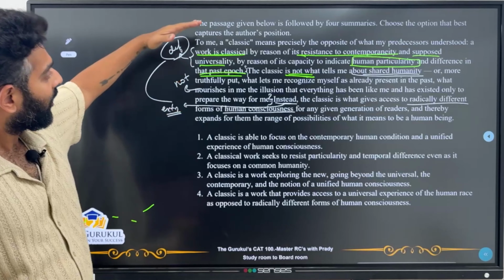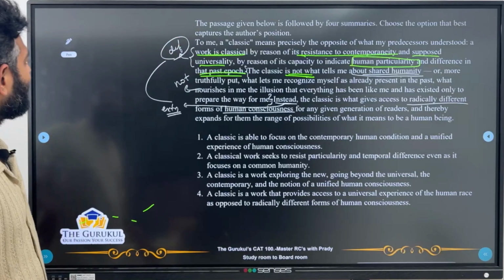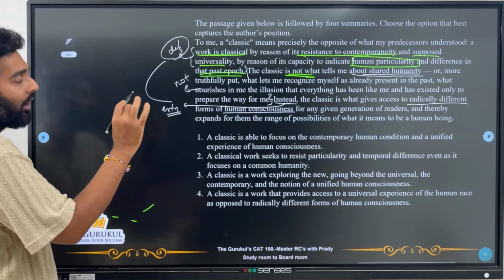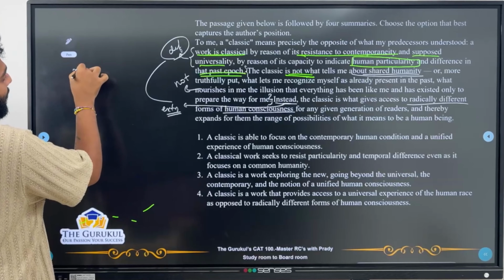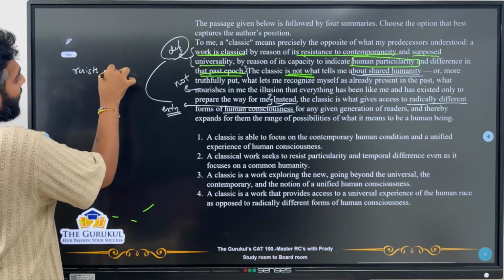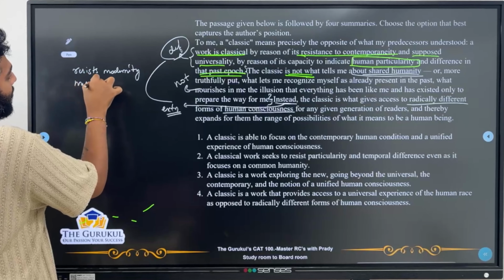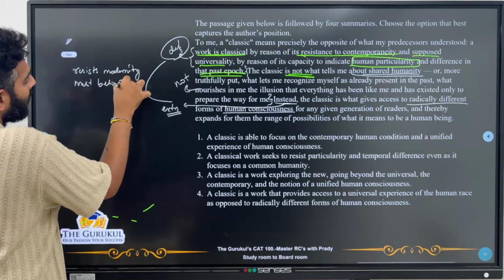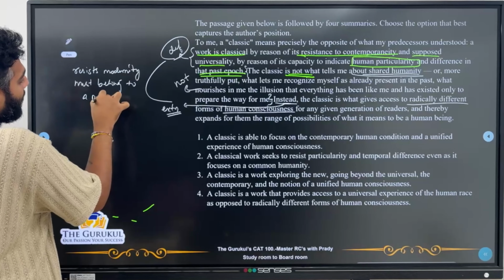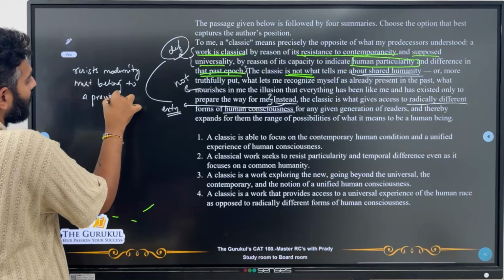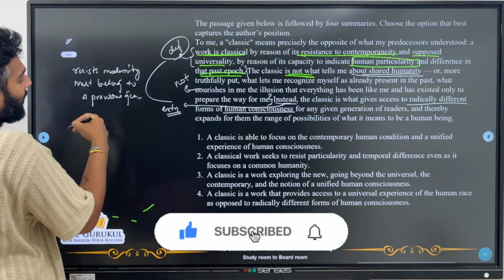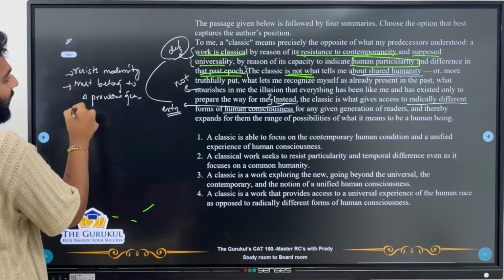Okay, so what do I understand from all of this? I can understand that the author wants a classic which resists modernity, must belong to a previous generation, very simply put. And what else?